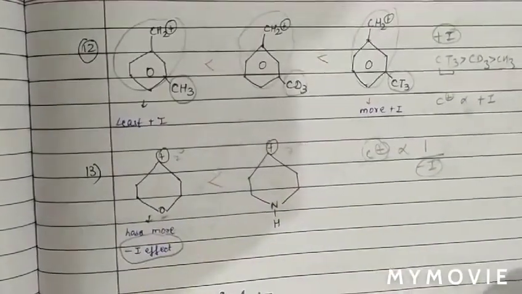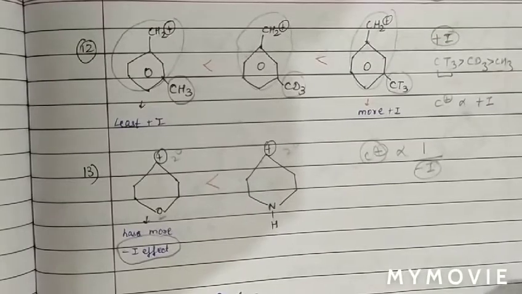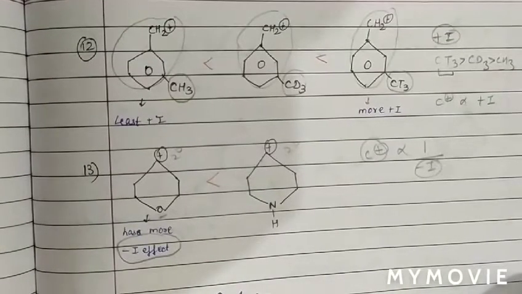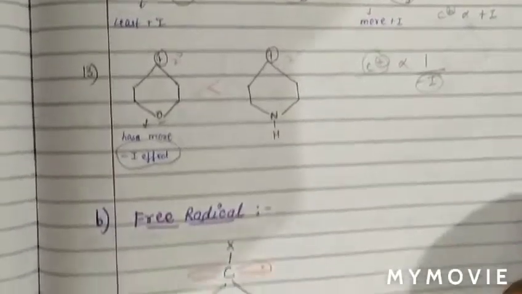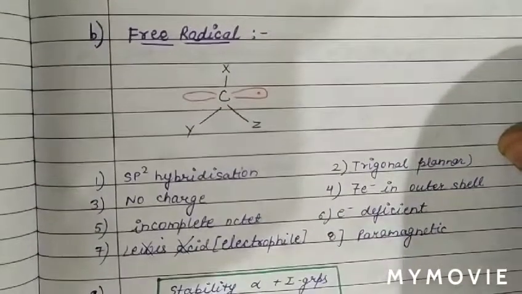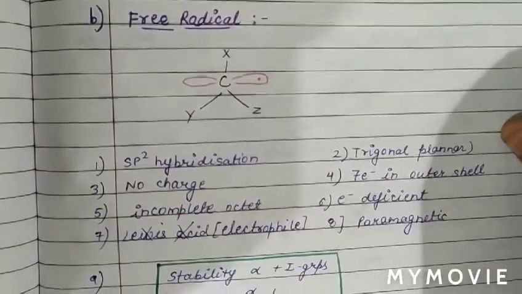Now we are going to discuss the next intermediate, which is free radical. Out of 6 intermediates, we have studied the first intermediate, which is carbocation. Now the next intermediate is free radical. So the next intermediate we are going to discuss is free radical.